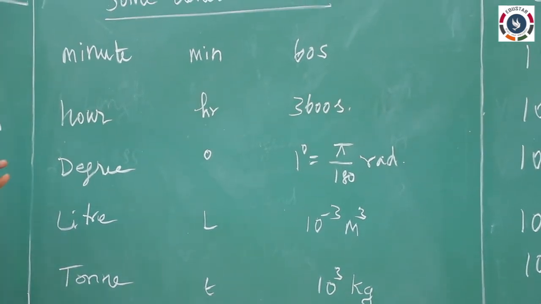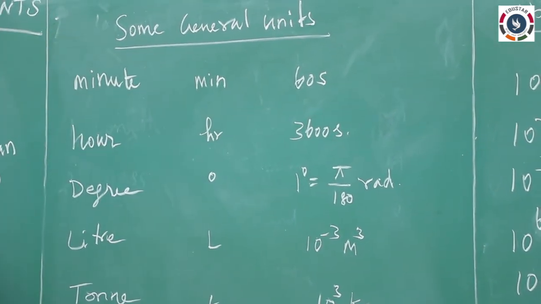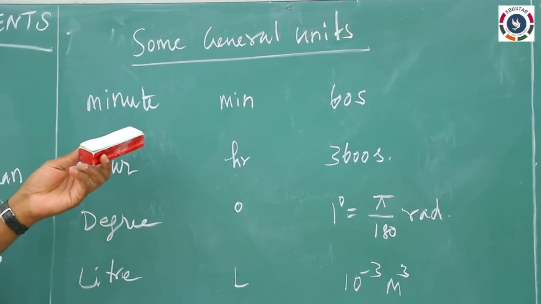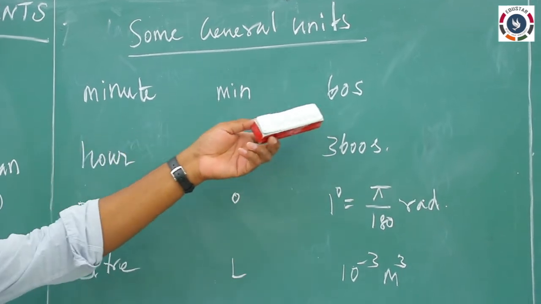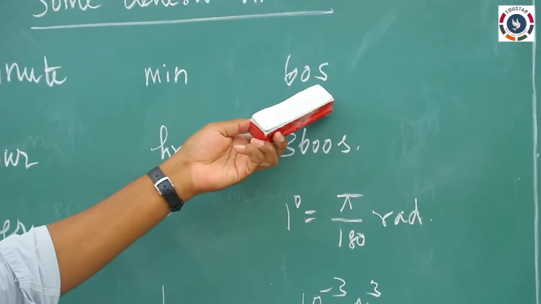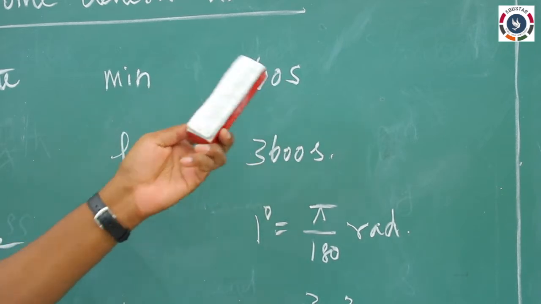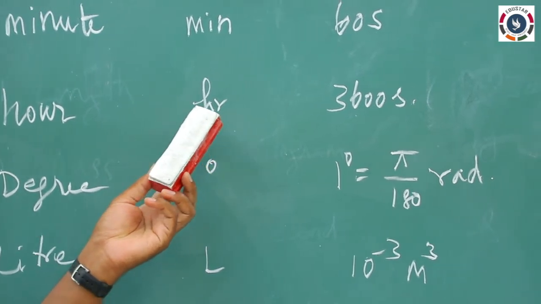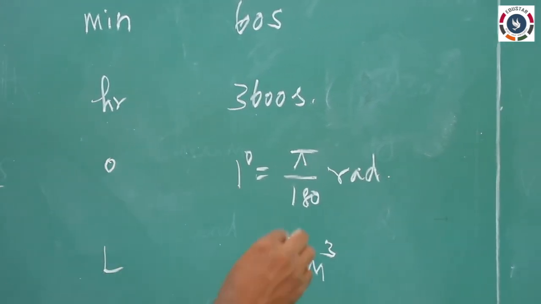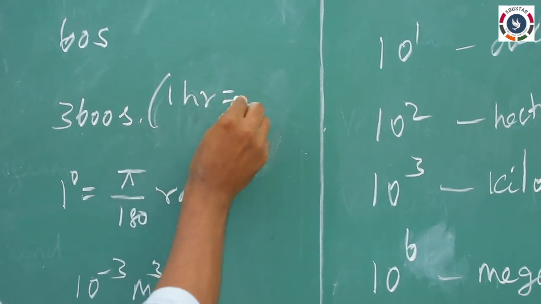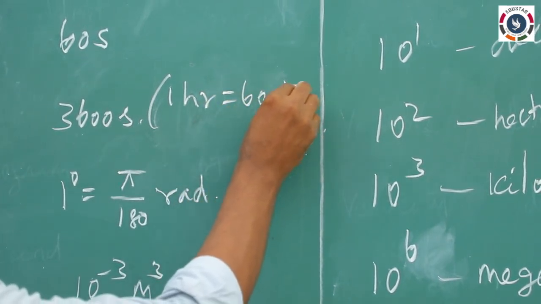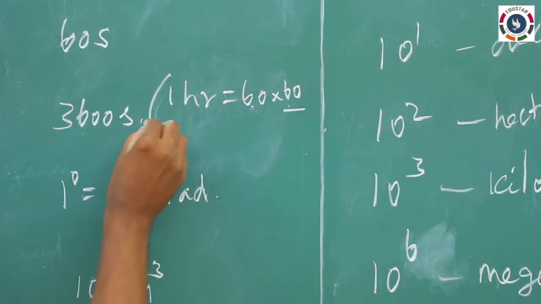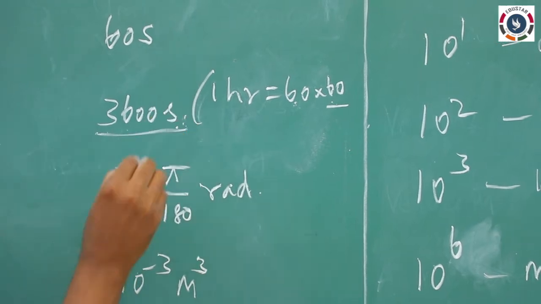Next, some general units that we are using apart from the SI unit. Usually we are using minutes for mentioning the time. So 1 minute equal to, we know, 60 seconds. Second is the only SI unit, so we should write 60 seconds. Hour is also used for time. So HR is the symbol, and 1 hour equal to 60 minutes, each minute having 60 seconds. So totally 60 into 60, 3600 seconds.